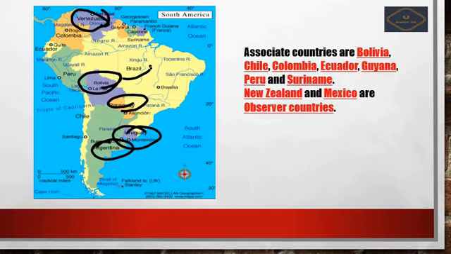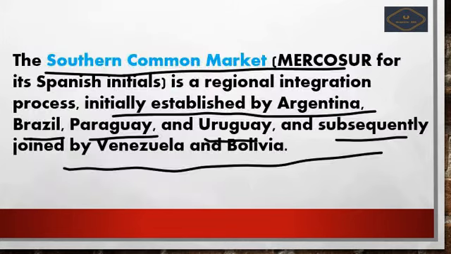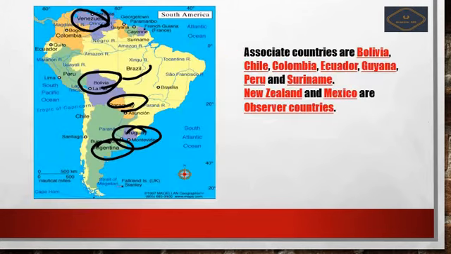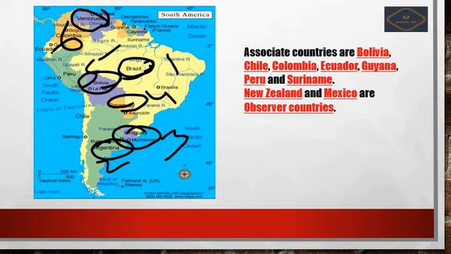Once again, the countries are Argentina, Brazil, Paraguay, Uruguay, Venezuela, and Bolivia. Overall there are 6 countries. Venezuela and Bolivia joined later.